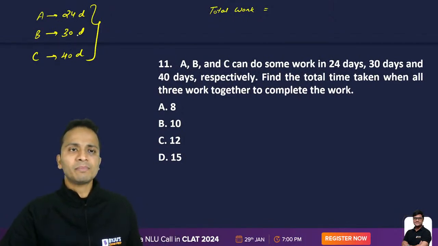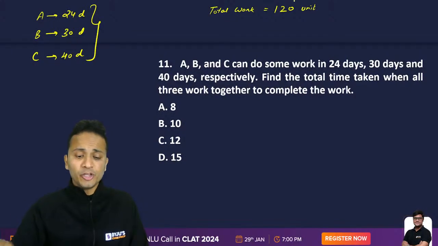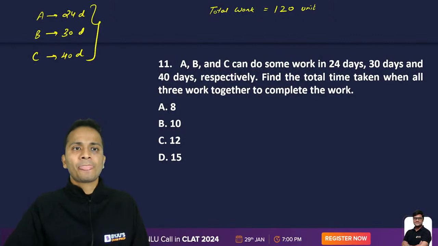So calculate the LCM of all three, 24, 30 and 40. The LCM of these three numbers is 120. Okay. So I'll assume the total units of work as 120 units. Now listen to each and everything very carefully.